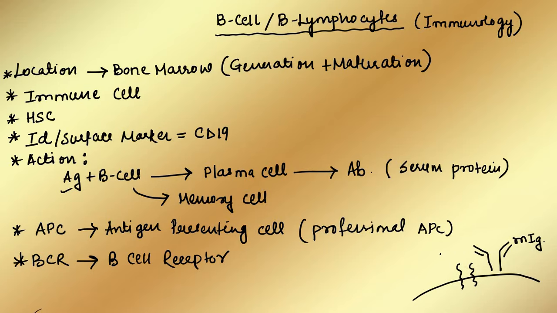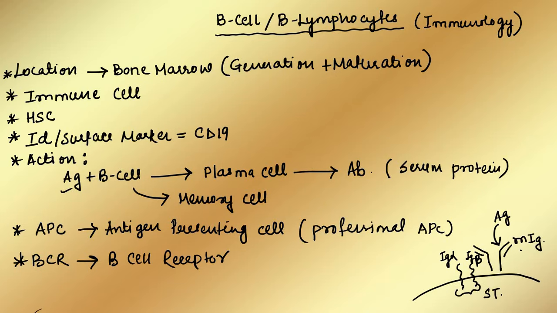The first monomer is known as Ig alpha and the second is known as Ig beta. Whenever there is an attack of antigen, that antigen is encountered by the membrane immunoglobulin. But for signal transduction, it needs the help of the Ig alpha and Ig beta heterodimer. So this helps in signal transduction.